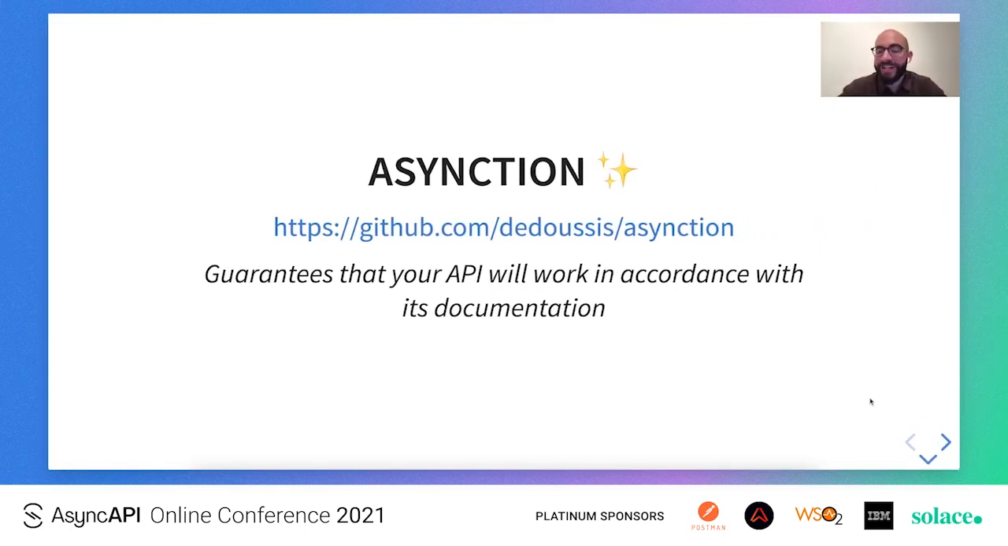So finally, I would like to talk about Asynction, which is a tool that I've been developing in parallel to this modeling exercise of Socket.io with AsyncAPI. Asynction is a Python Socket.io framework that is driven by the AsyncAPI specification. It empowers a specification-first approach when building Socket.io APIs in Python, and it actually guarantees that your API will work in accordance with its documentation.